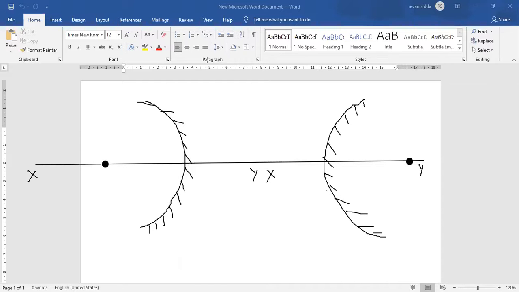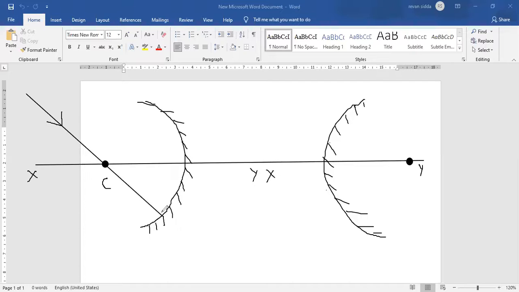Now a ray of light is there. Suppose a ray of light is coming from infinity and touching the center of curvature of the concave mirror. After touching the center of curvature, it is going and touching the concave mirror.